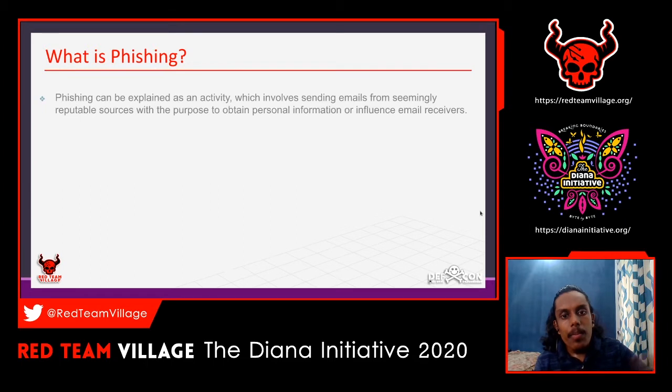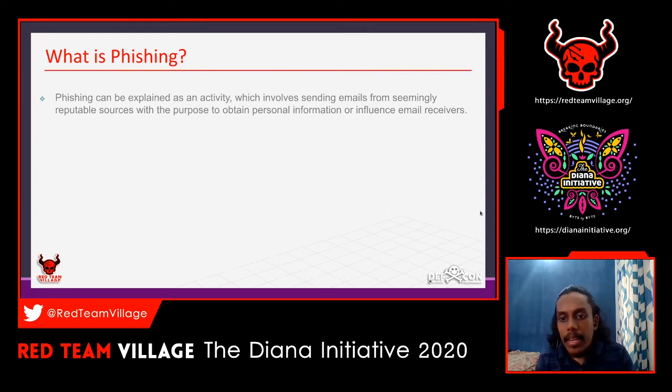So I'll give a brief idea about phishing. Phishing can be explained as an activity that involves sending emails from a seemingly reputable source with the purpose to obtain personal information or influence email receivers. So, in the sense, the attacker sends emails to victims and makes them believe that this is a genuine mail from a genuine source.